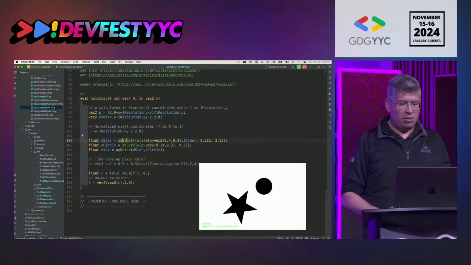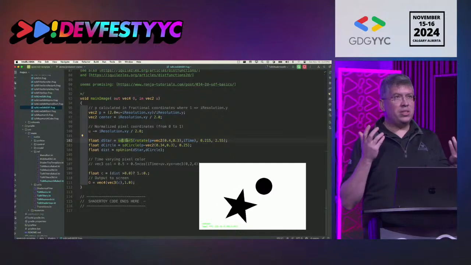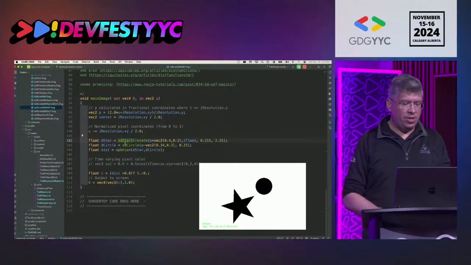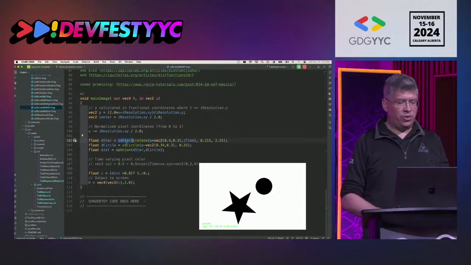The way that we can determine if the pixel is going to be black or white and actually have it come up as a shape is by using these signed distance functions.